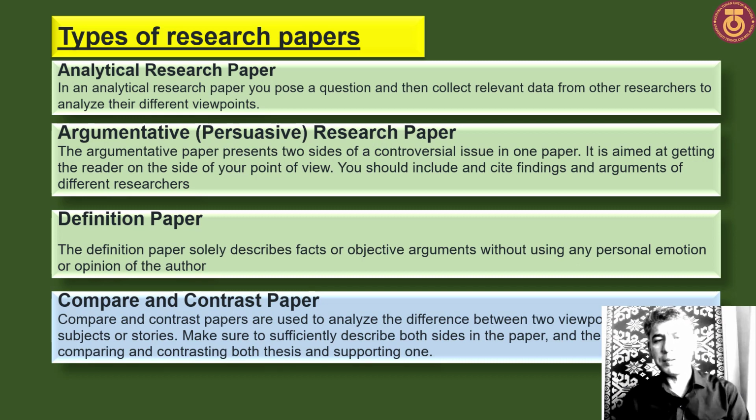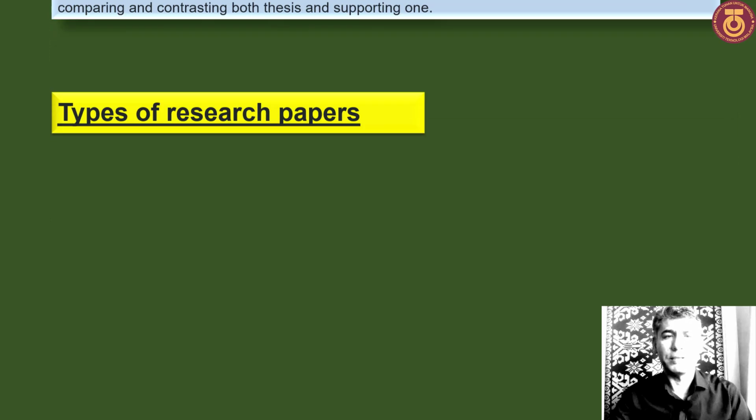Compare and contrast paper. Compare and contrast papers are used to analyze the difference between two viewpoints, subjects or stories. Make sure to succinctly describe both sides in the paper and then move on to comparing and contrasting both theses and supporting ones. It means in this type of paper, describe both sides and then move on to comparing and contrasting.